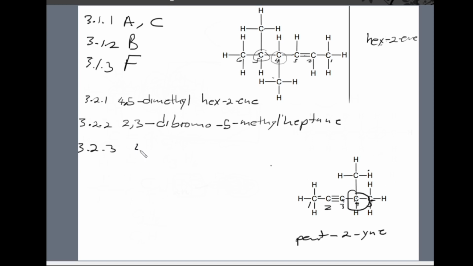So we have 4-methylpent-2-yne. That is the name. Okay, 4-methylpent-2-yne.